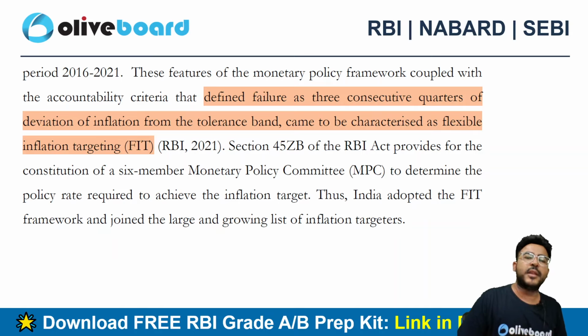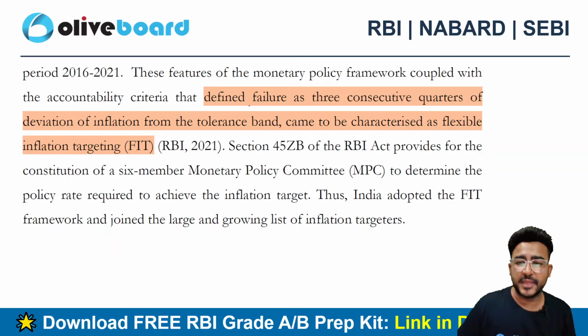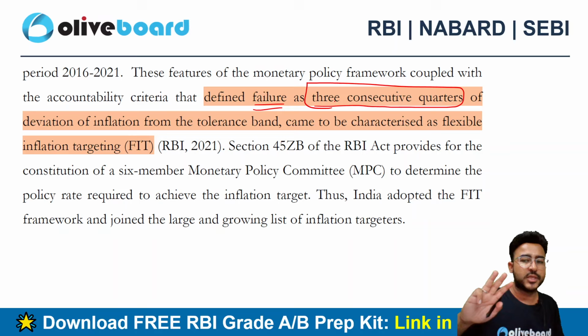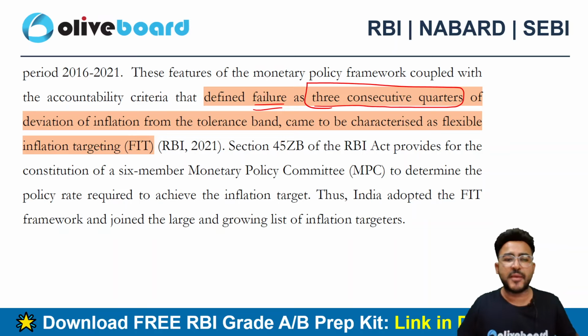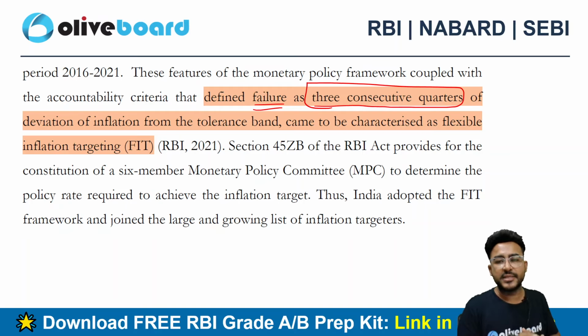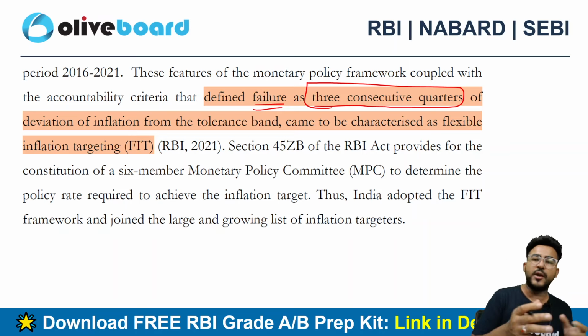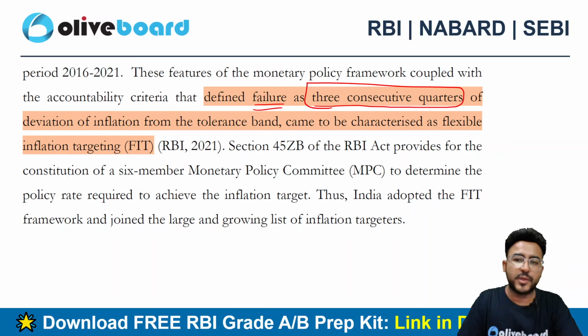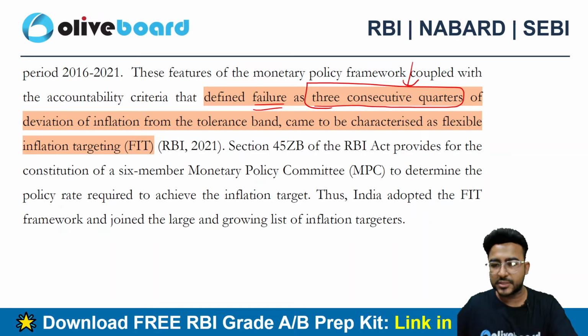Now, when can I say that my FIT framework, flexible inflation targeting, is a failure? When the failure is in 3 consecutive quarters. If the failure is in 3 consecutive quarters, then I can say that my FIT framework is not working properly. I need to adjust my FIT framework, or I need to control the inflation. That's what we call a failure, when there are 3 consecutive quarters in which my FIT framework is not working.